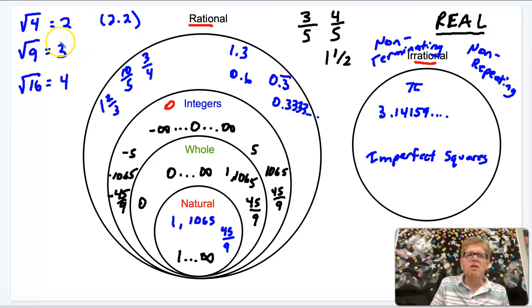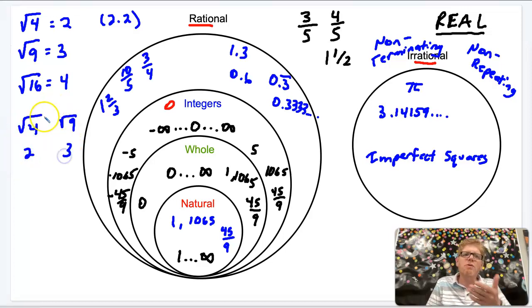Now imagine for just a moment we know the square root of 4 is 2. We know that the square root of 9 is 3. What if we wanted to know the square root of, let's see, 5? What would the square root of 5 be? Well, the square root of 4 is 2, and the square root of 9 is 3. Square root of 5 has to be somewhere in between there. Well, that means it has to be some sort of a decimal. And in fact, any non-perfect square, see 5 is a non-perfect square, it doesn't give me an integer. Any non-perfect square is going to give me an irrational number.